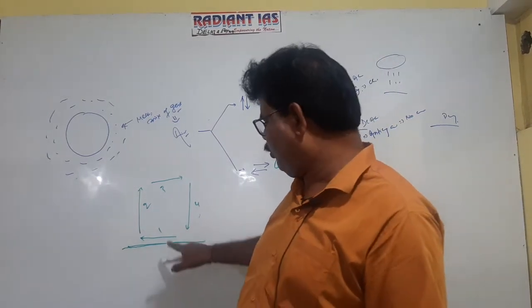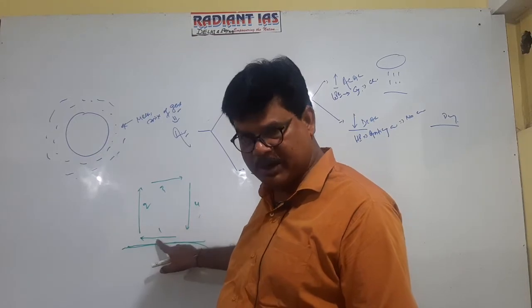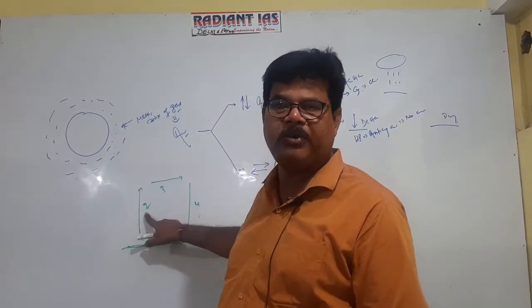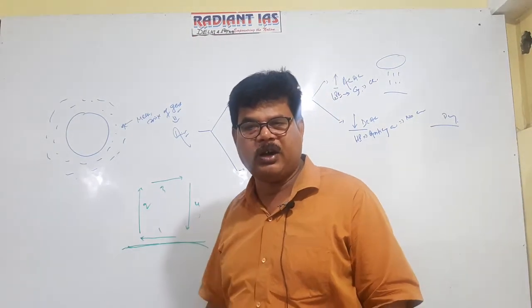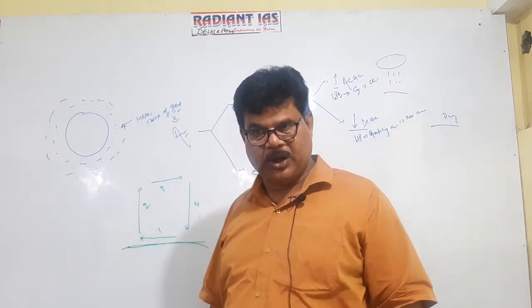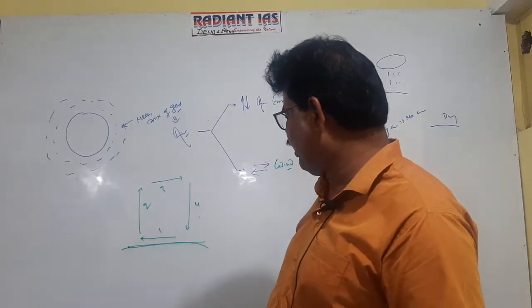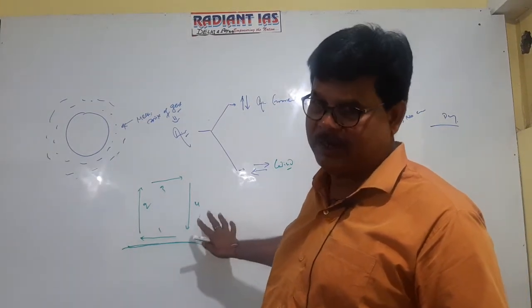So first is referred to as surface wind. Second is referred to as ascending column of air current. Third is referred to as subsurface wind. And fourth is referred to as descending column of air current.